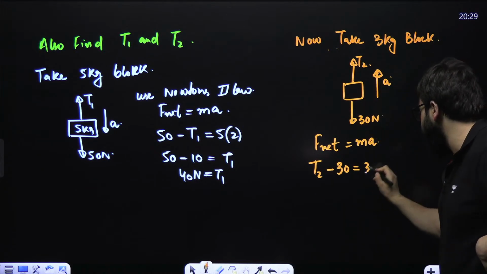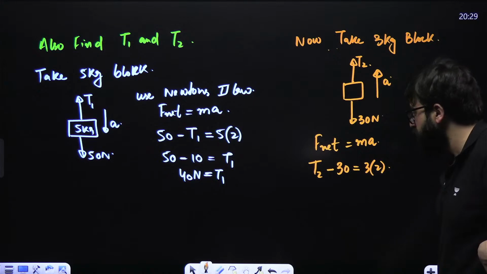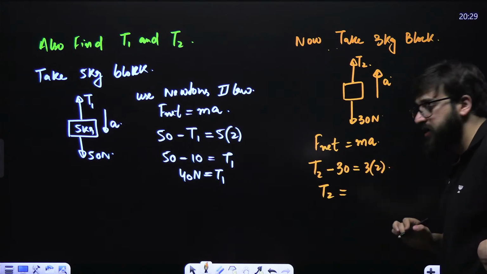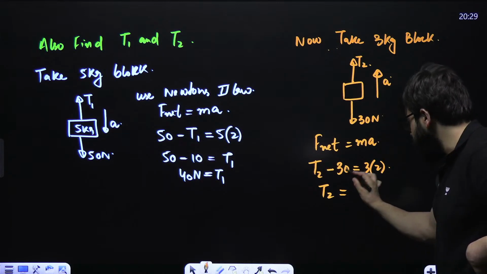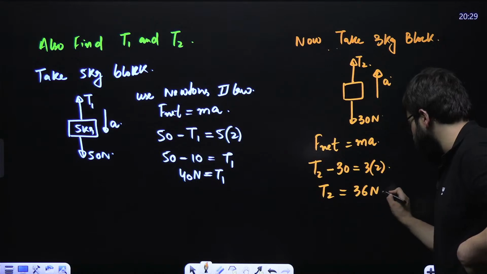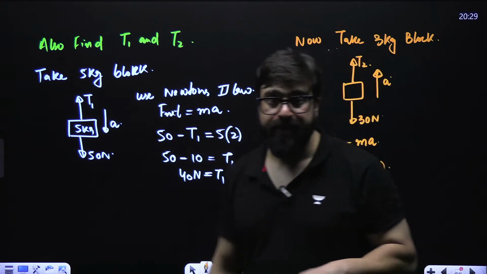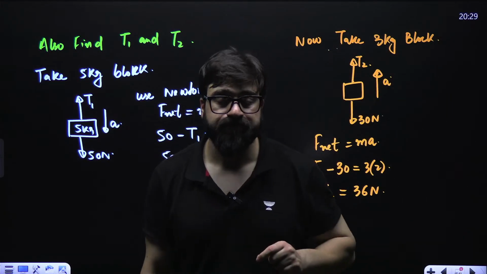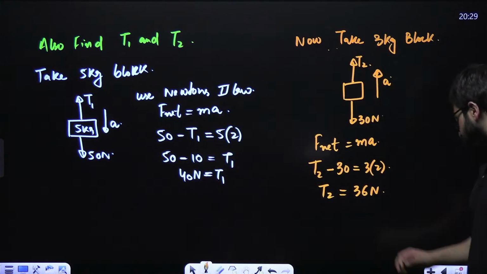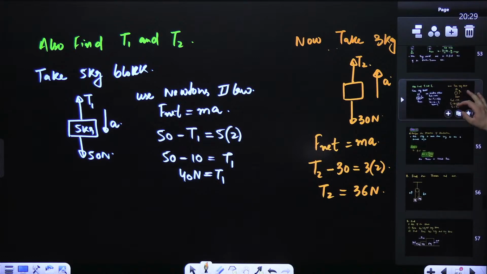Mass is 3 kg, acceleration is 2. Now T2 will be 3 into 2 is 6. Take it over there, 30 plus 6. This will be 36 Newton. So the value of T2 in this particular case came out to be 36 Newton.